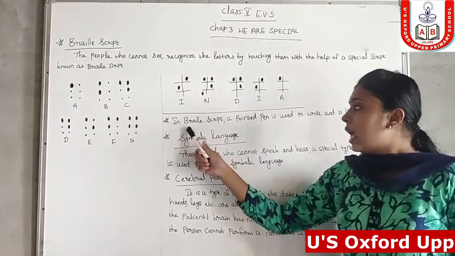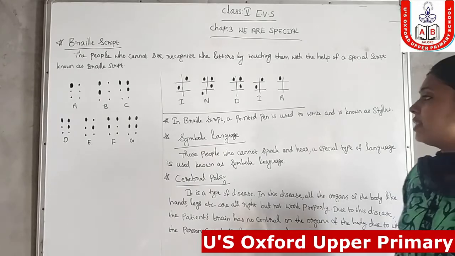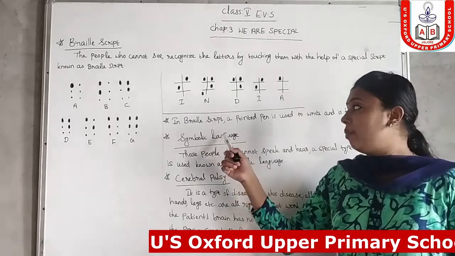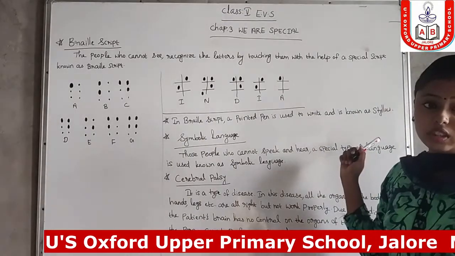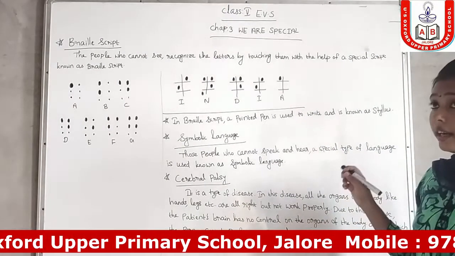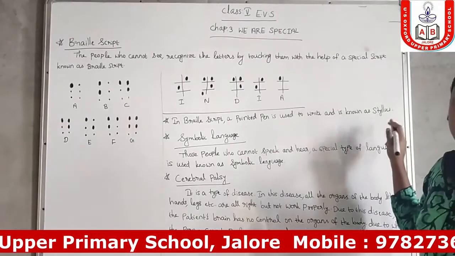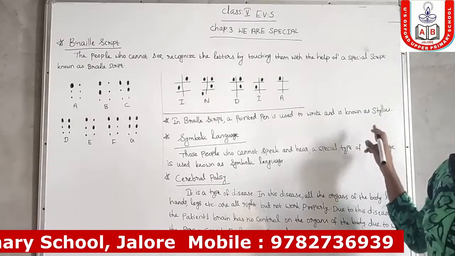Next one, in Braille script a pointed pen is used to write, and it is known as stylus. The pen that is used to write Braille script is known as stylus.